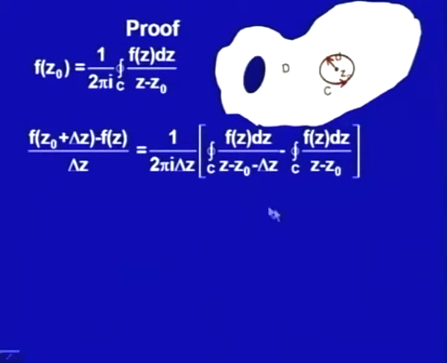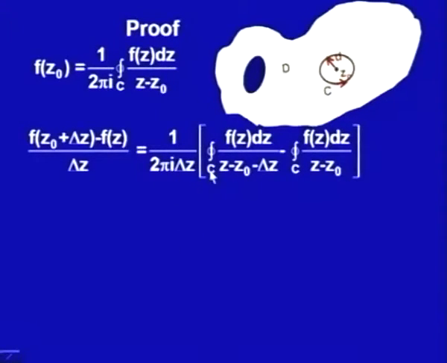So, for f(z naught plus delta z) this is integral f(z) dz upon (z minus z naught minus delta z), and for f(z naught) it is f(z) dz upon (z minus z naught), where I have taken z naught plus delta z in a small neighborhood of z naught, such that z naught plus delta z is also interior to C.